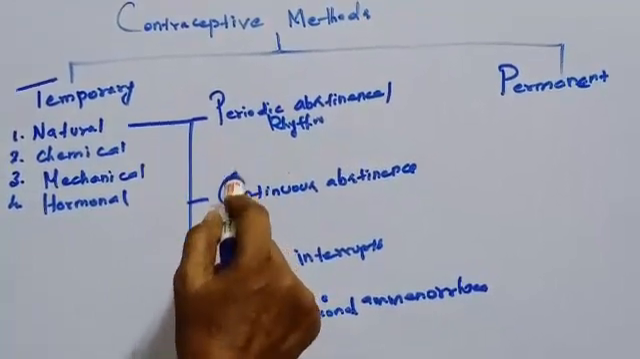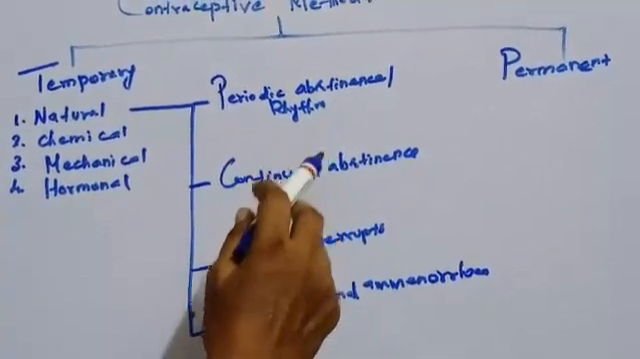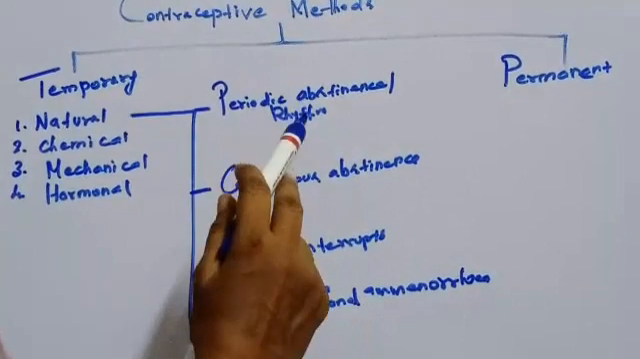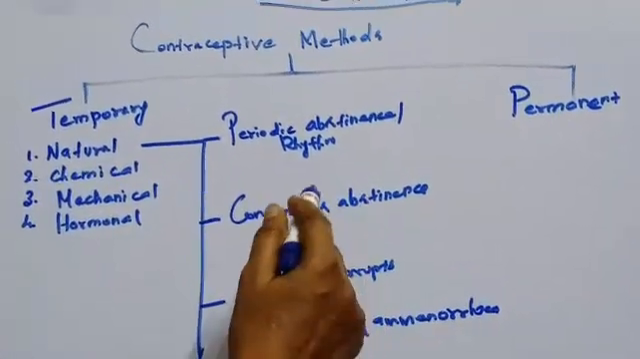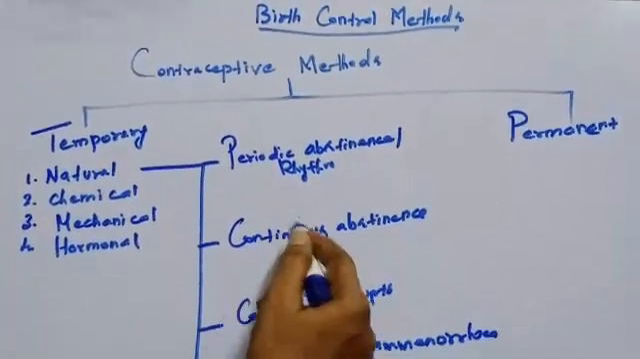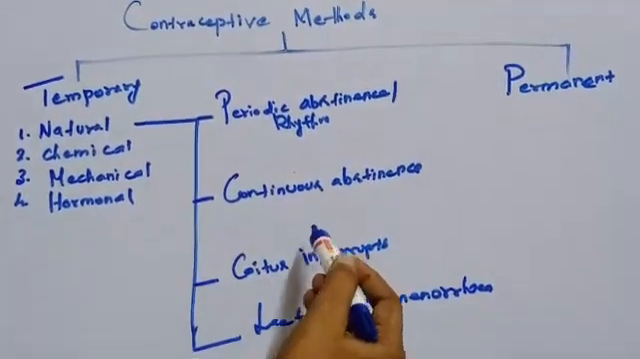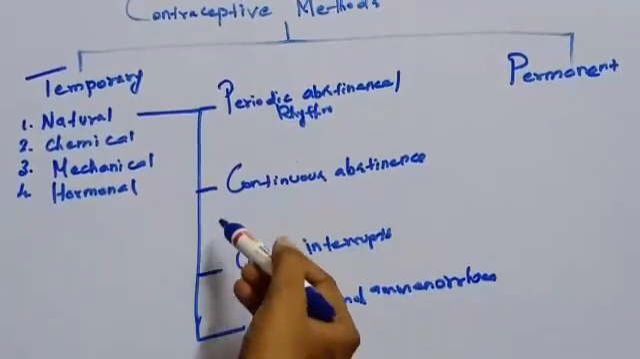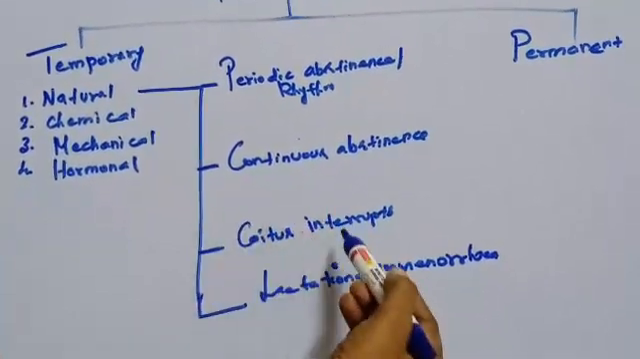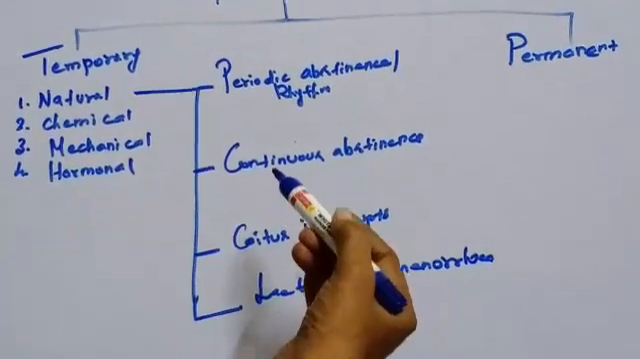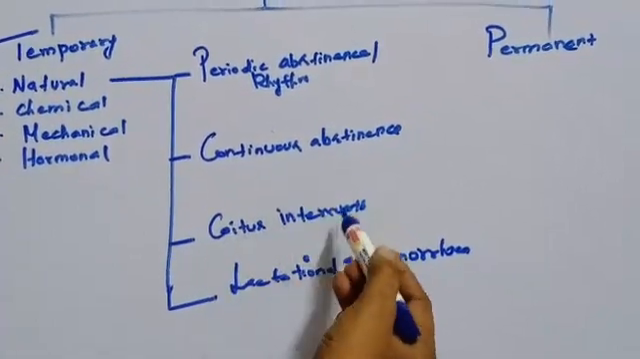The next method is continuous abstinence. It is the simplest and most reliable way to avoid pregnancy. That is, the couples do not have coitus for a defined period which facilitates conception. The next one is coitus interruptus. This is the oldest family planning method. Usually during coitus, the male partner withdraws the penis before the ejaculation of sperm. So automatically it prevents the deposition of semen in the vagina.